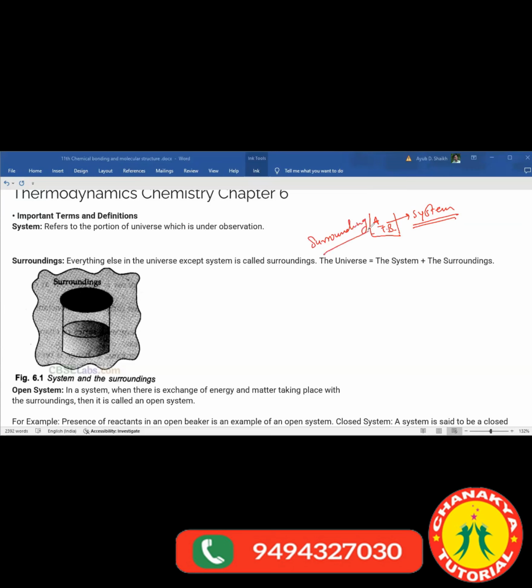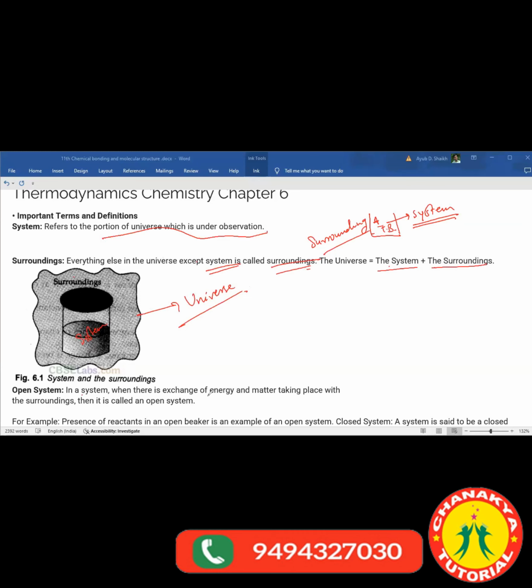So the system refers to the portion of the universe which is under observation. And what do you mean by surrounding? Surroundings are everything else in the universe except the system. The universe is equal to system plus surrounding. Clear? So here you can check. These are the surroundings, this is the system, and this entire thing would be the universe. Okay? Fine.